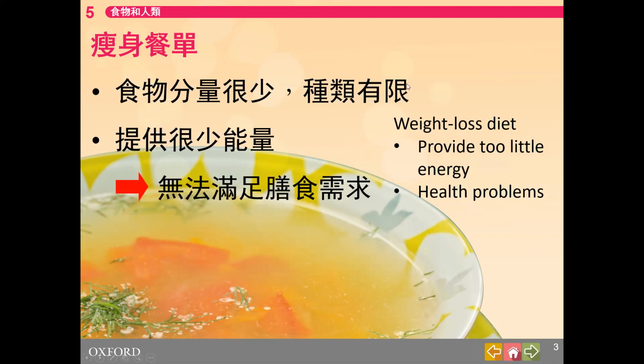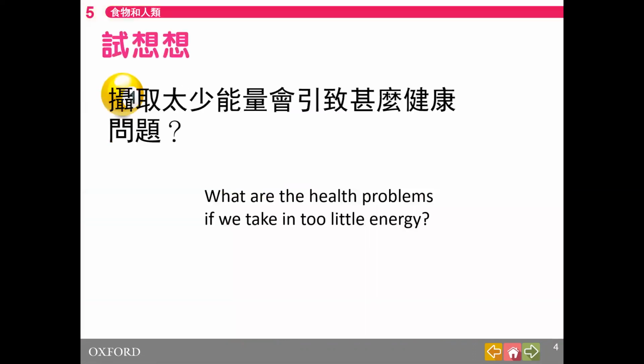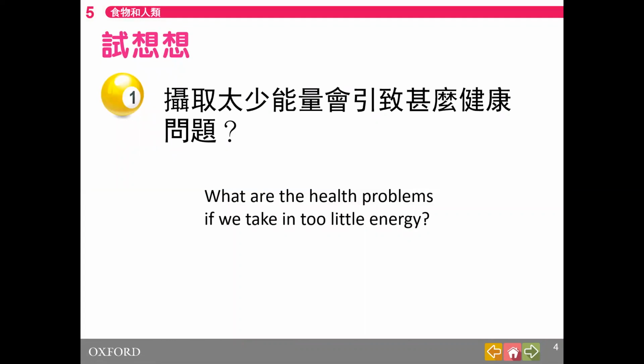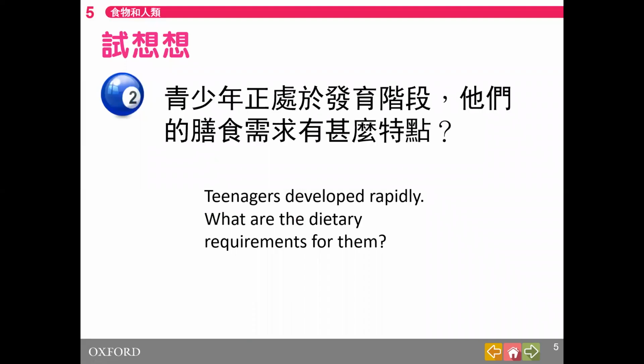So how are we really sure what kind of food, what kind of energy we need for daily life, and what kind of health problems may arise if we don't have it? If we take in too little energy, there are some health problems. Teenagers are in a rapid development stage. What are the dietary requirements for them? What is required in their food?